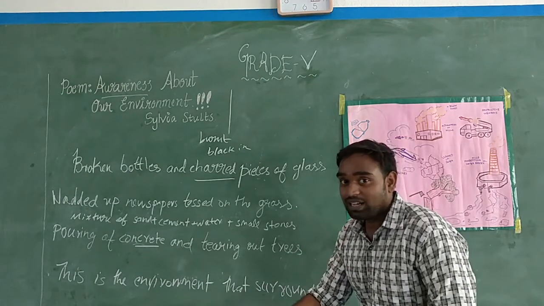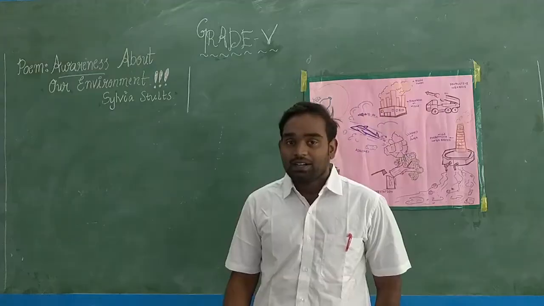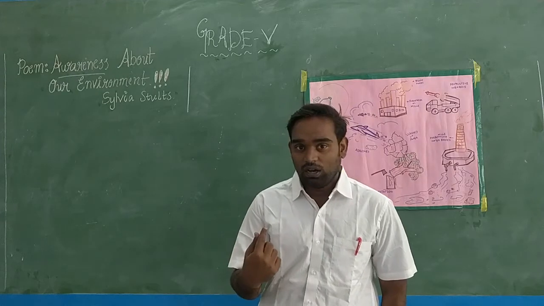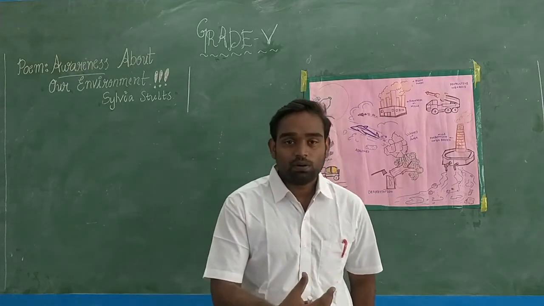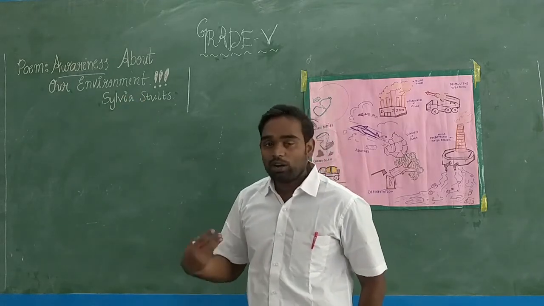Let's move on to the next stanza, children. In the first stanza, what did we see? The poet speaking about our environment, our surroundings.